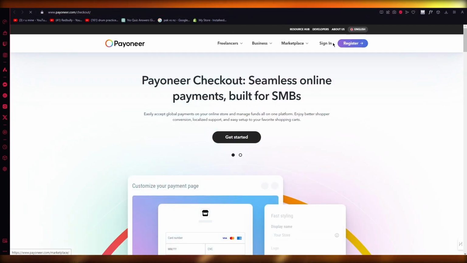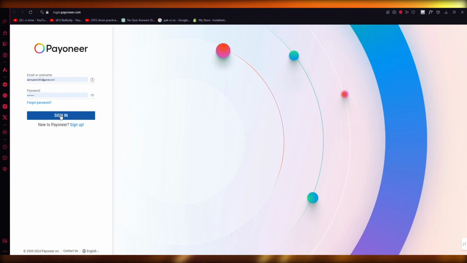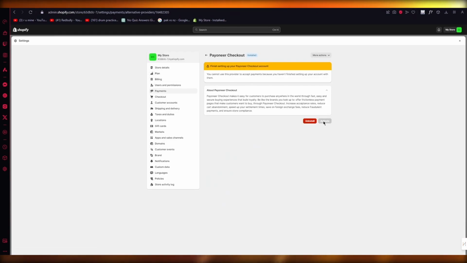And here you're either going to register if you don't have an account, or you're going to sign in with your current account. Okay, you're going to log in. And once you log in, it will simply activate things with your Shopify account. And that is pretty much about it.